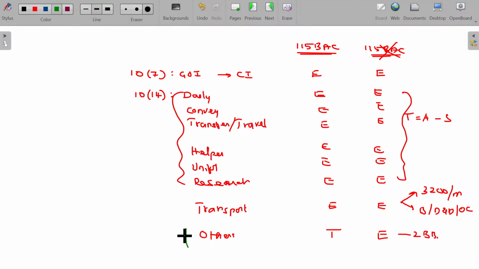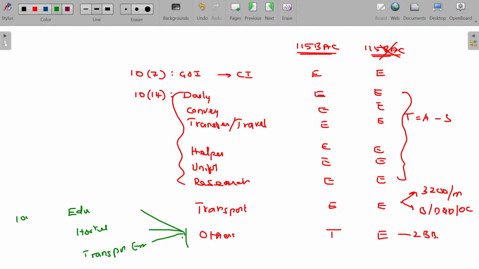In this case, I request you to memorize only 4 items. That's more than enough. Children education, hostel, 3 items. Another one is all about transport employees, because transport allowance is already included here. 4 allowances.